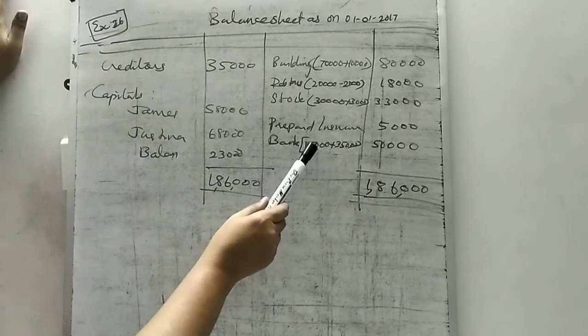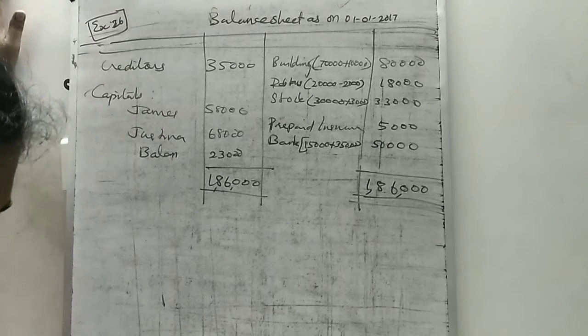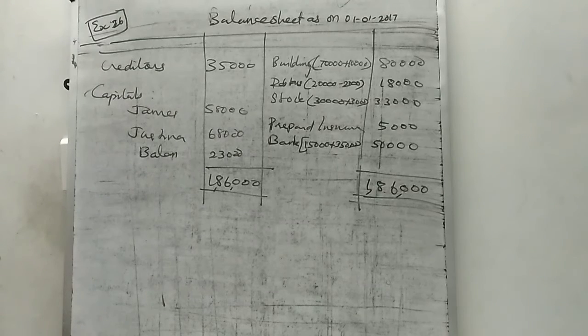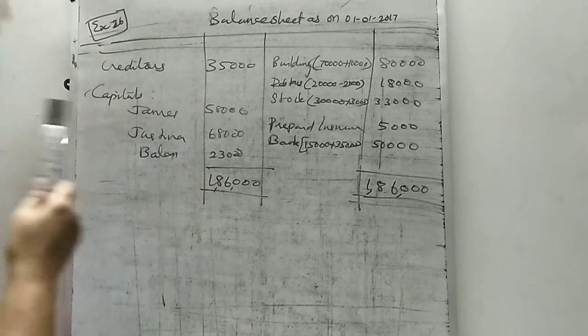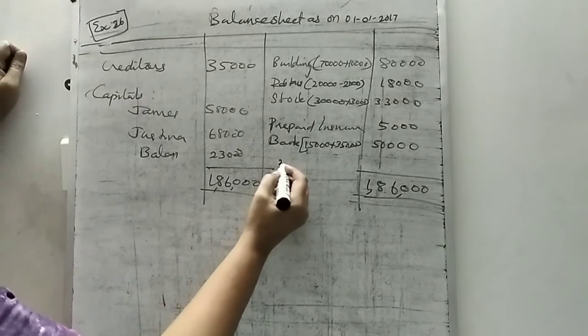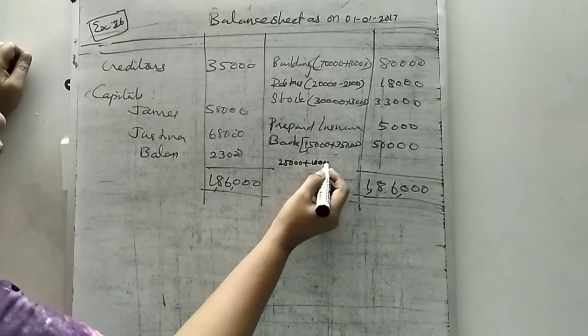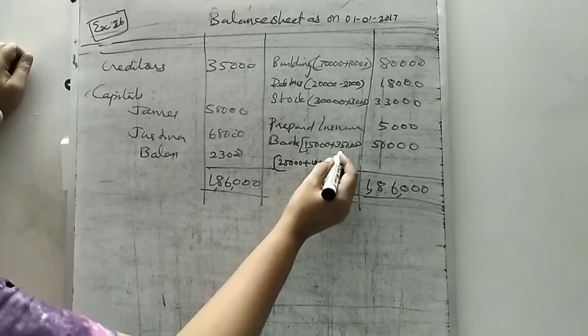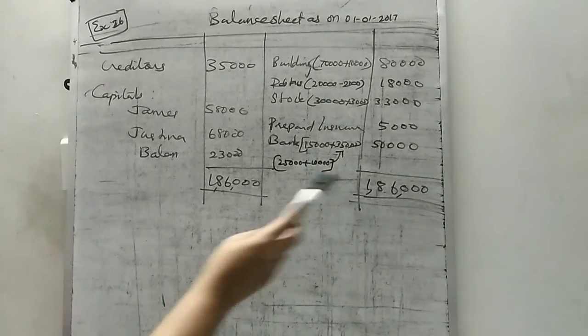Only bank has a change: bank balance 15,000 plus 35,000, the new partner Balan bringing 35,000 now, that is 25,000 capital plus 10,000 goodwill. So total 1,86,000.